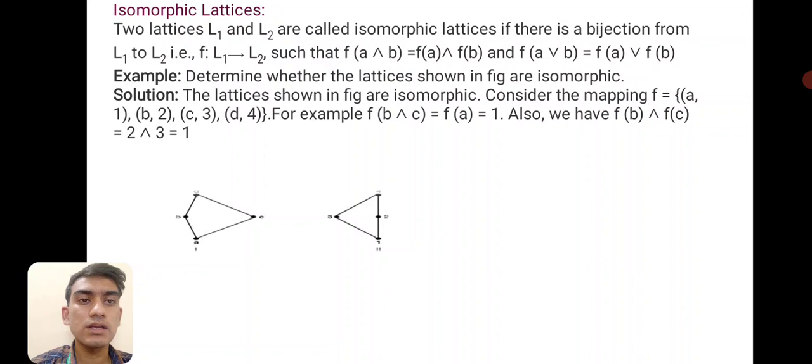For example, F(B ∧ C) is equal to F(A) is equal to 1, so we have F(B) ∧ F(C) is equal to 2 ∧ 3, which is equal to 1. So it is proved that it is isomorphic.